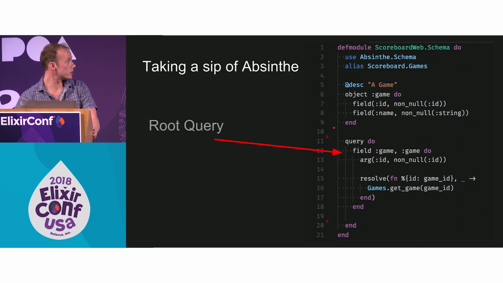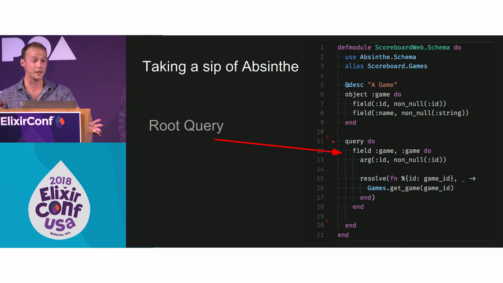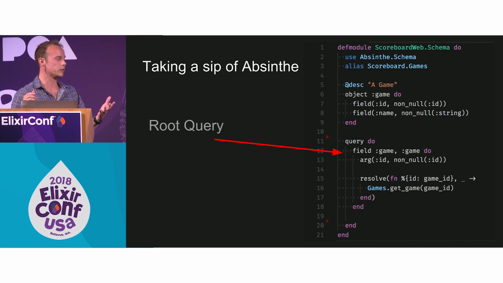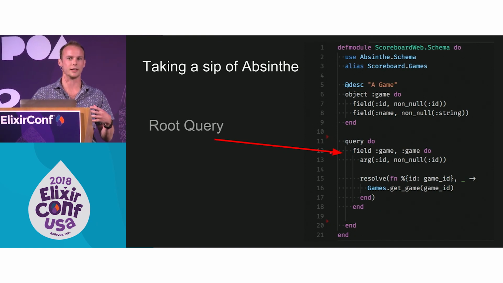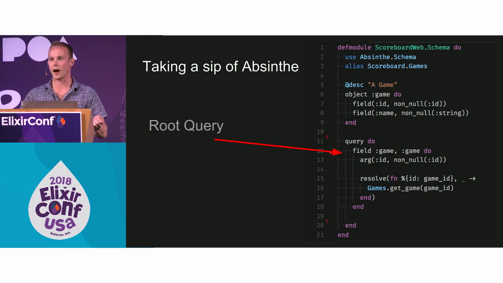And next, we have this query block. This is called the root query. And everything in here, each field, you can imagine being an entry point into your graph. So once you're already exploring, you can go anywhere where there's a connection. But to get in, we want to kind of limit the doorways.